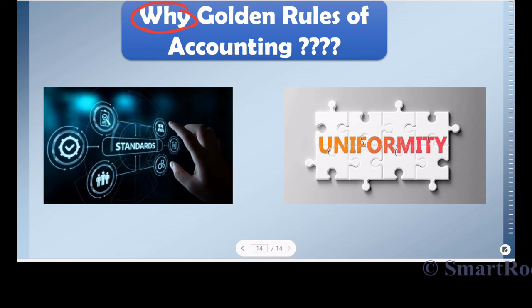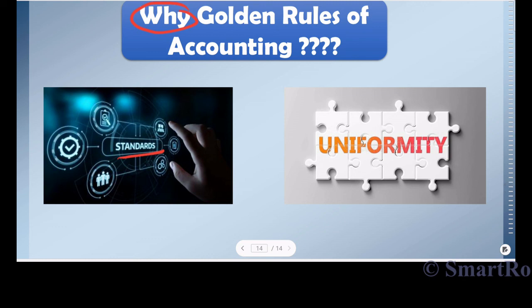It can be from a stakeholder point of view or it can be from a finance, if in case you're working in a finance department, you would like to interpret the results, then in any case, you would want to know why and how the results of the company are. So in that case, golden rules of accounting play a very important role. Yes, they provide a standardization. So they provide standards. So every field has a standard. Just like that, accounting also has a standard to follow.